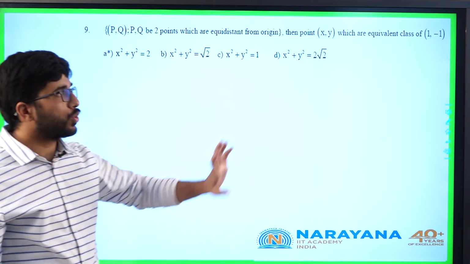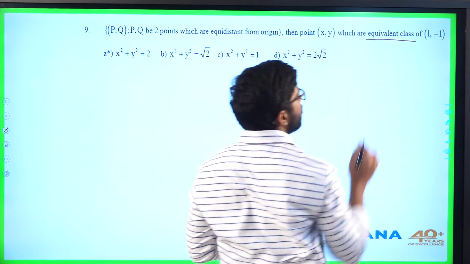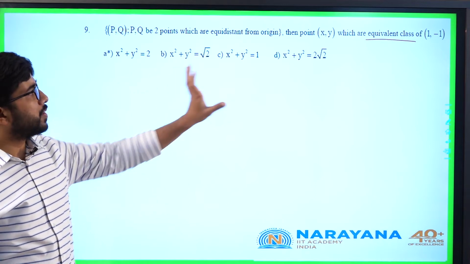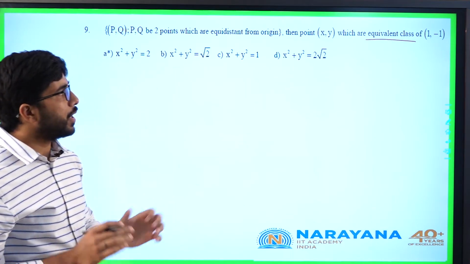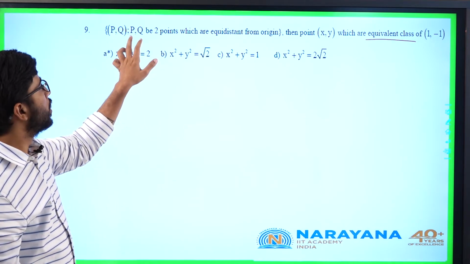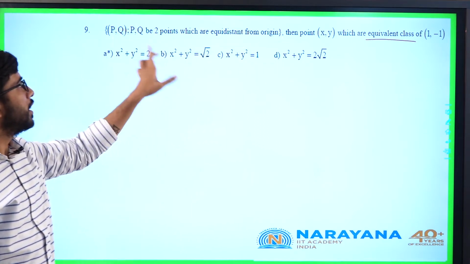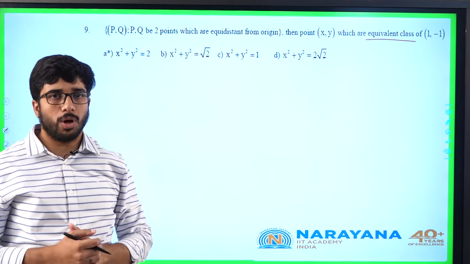This again, though it is an easy question, looking at the word equivalence class, you might have left it. But once you observe the options and observe the point, it will be easily solved, though you do not know what it is. Equivalence class of 1 comma minus 1, PQ, ordered pair PQ. PQ are 2 points which are equidistant from the origin. This whole thing is the set of ordered pairs where the 2 points are equidistant from origin.